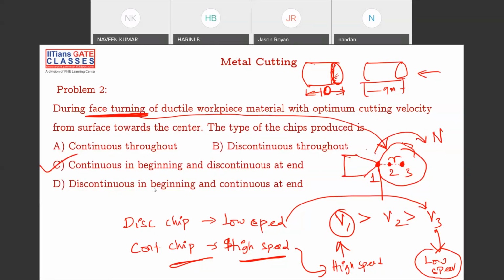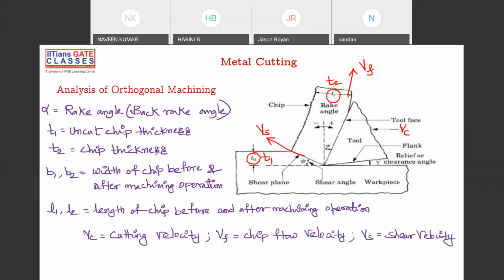Okay, fine. Next. So this is analysis of orthogonal machining. Obviously, we are trying to do this orthogonal. Orthogonal means your cutting edge is perpendicular to the cutting velocity. You should know that. So alpha is rake angle, T1 is your uncut chip thickness, T2 is cut chip thickness, and B1 and B2. What is B1, B2? If I'm drawing like this, this is your B1 and your chip is coming like this. So this is your B2.